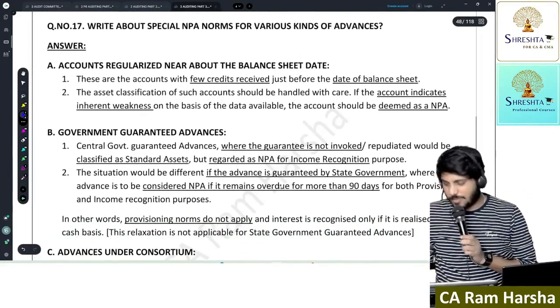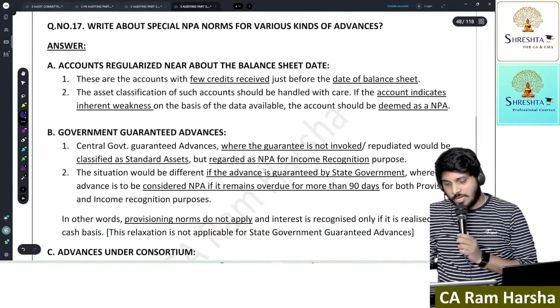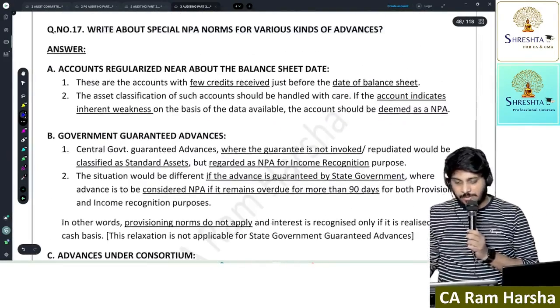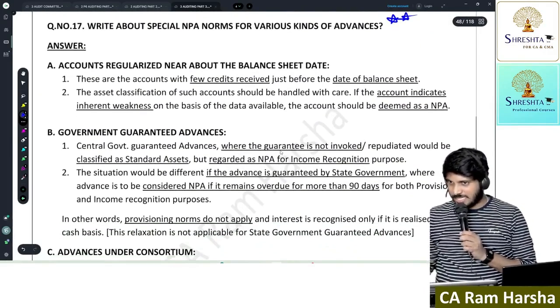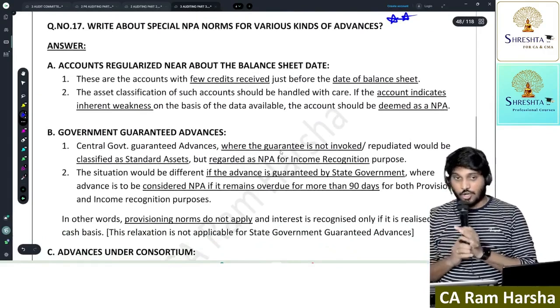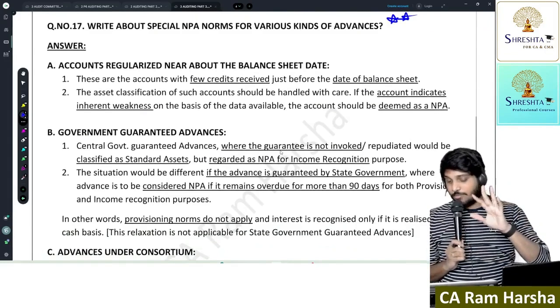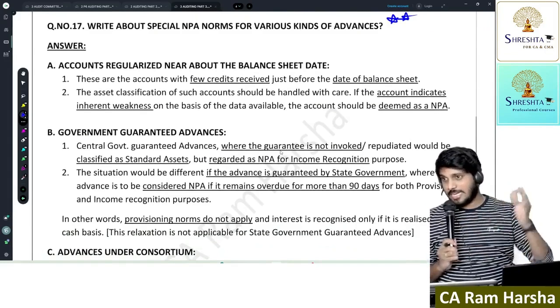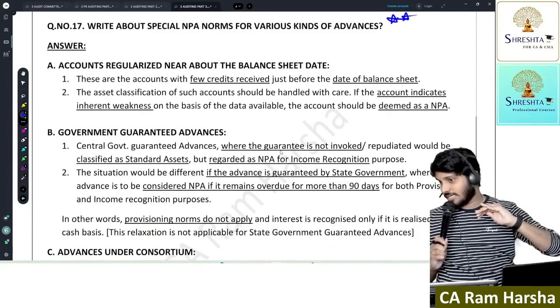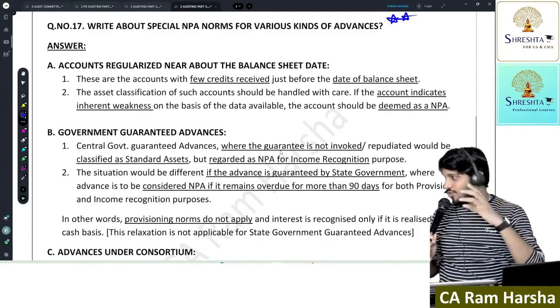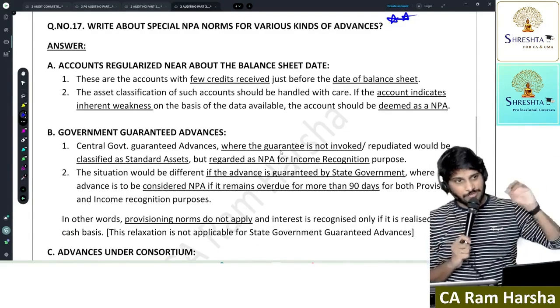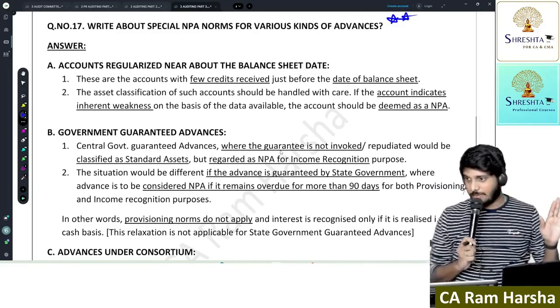Now the next one is special NPA norms. Special NPA norms is also an important question. Once we discuss special NPA norms, we have questions on drawing power calculation, all that. So I'll do one thing. Before this, I'll discuss drawing power calculation. Then we will discuss special NPA norms. Then we'll discuss how to do audit of advances. Then how to do audit of incomes. That's it. Bank audit chapter will be closed.